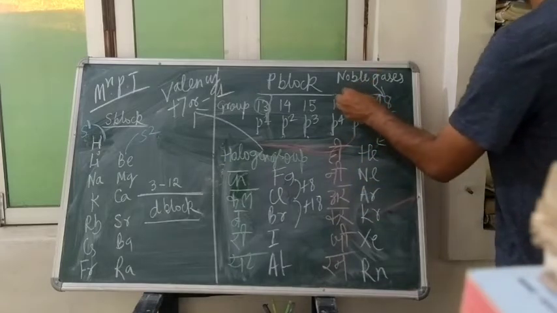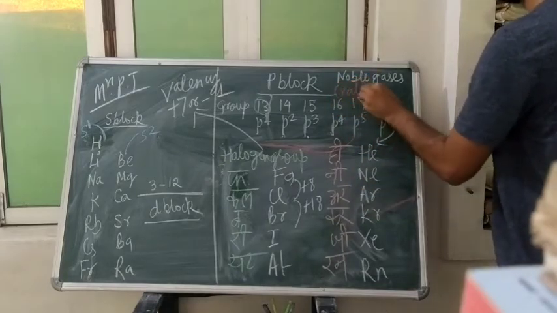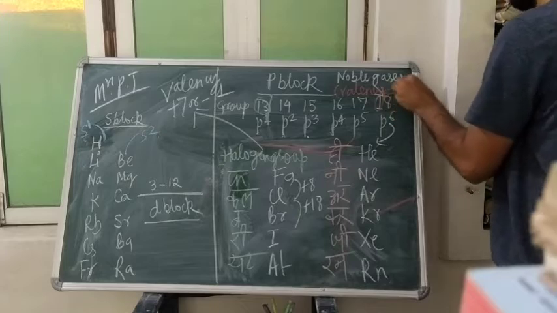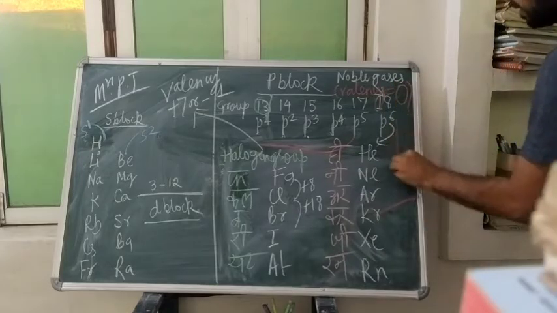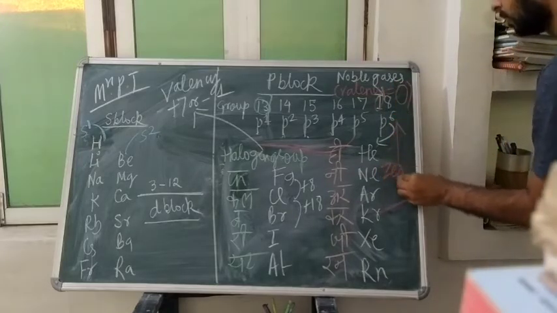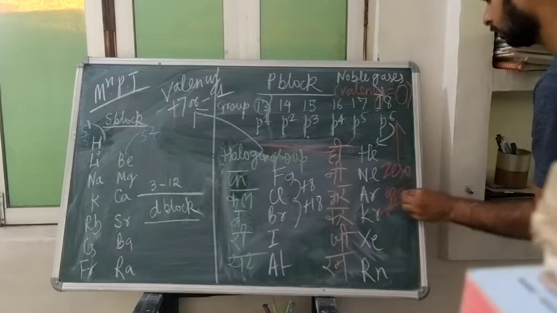Okay, valency will be 0. That is why it is also called as our zero group.